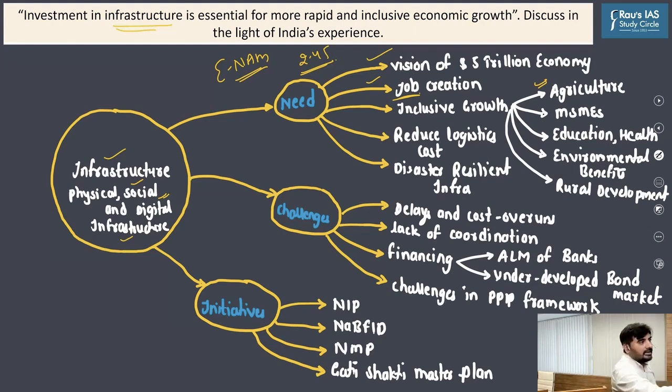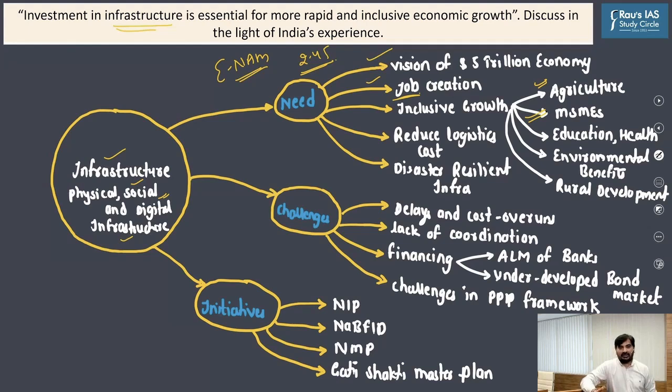Similarly, the infrastructure sector can provide multimodal connectivity to the MSME clusters, and it will help us give a fillip to the MSME sector. Now, the MSME sector is quite important because it contributes almost around 28% to India's GDP and 45% to the manufacturing output in India. This is the significance of the sector. But the MSMEs face problems with respect to lack of access to raw materials or marketing because the infrastructure is not so well developed.